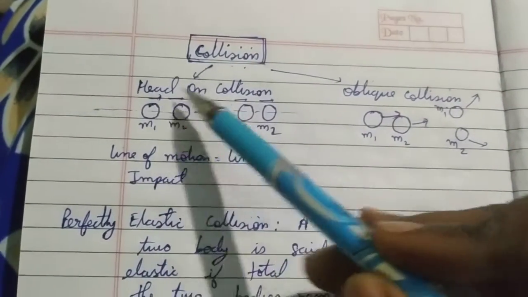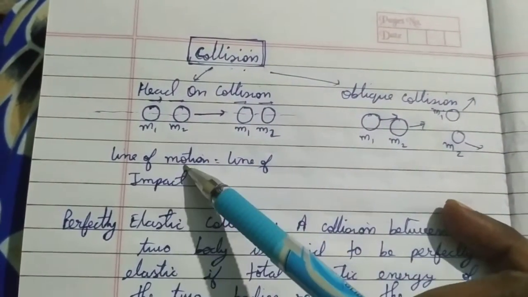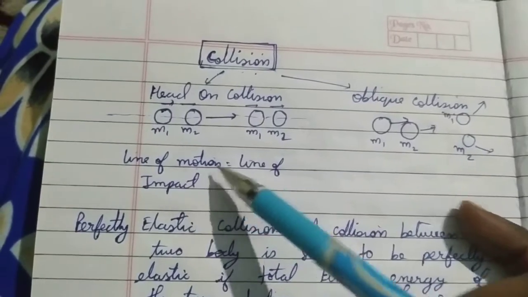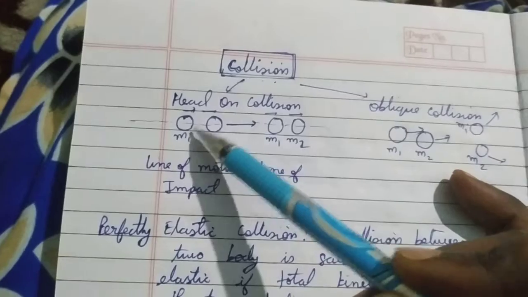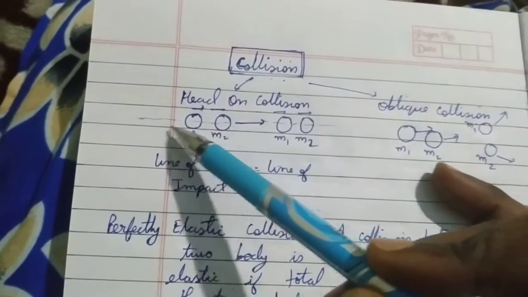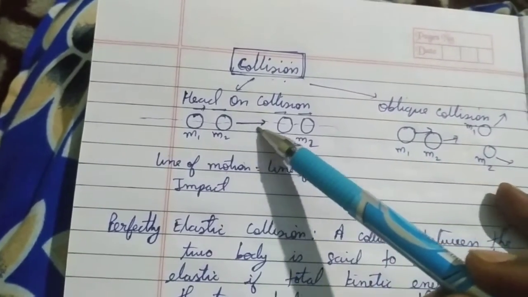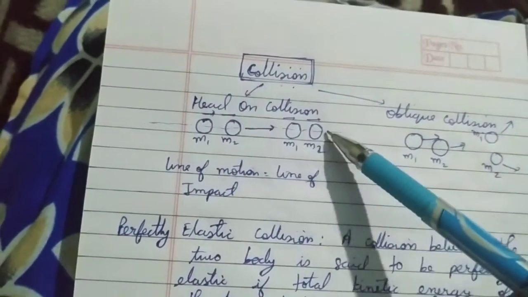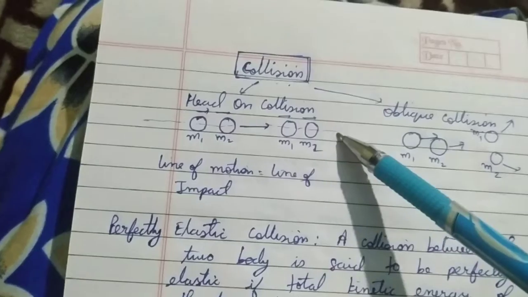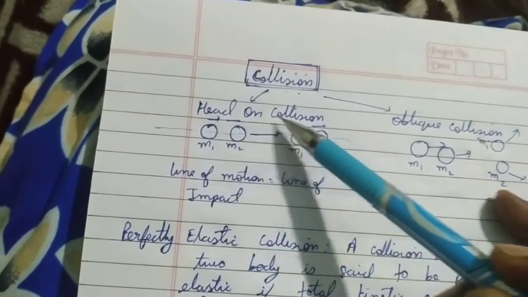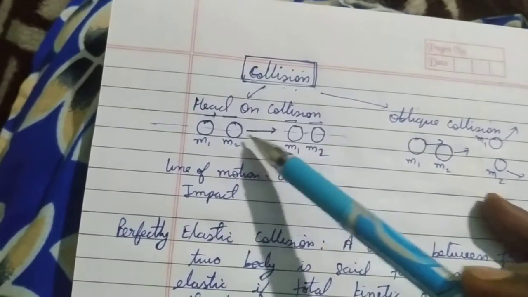Okay, so what is head on collision? Like when the line of motion is equal to the line of impact. For example, if the two objects are colliding, and this is the line of motion, so after collision they will remain in this same line, that is the line of impact. Then such kind of collision is called head on collision.